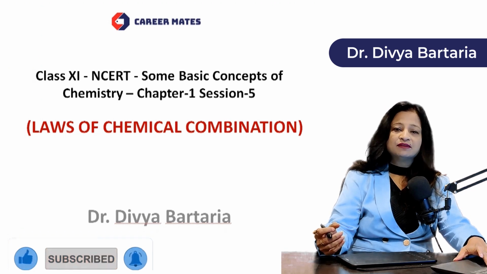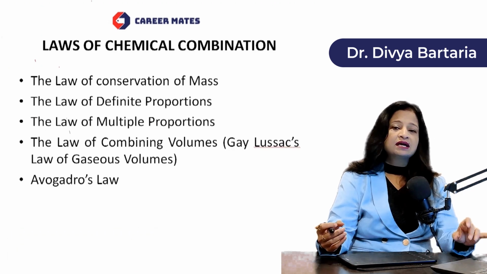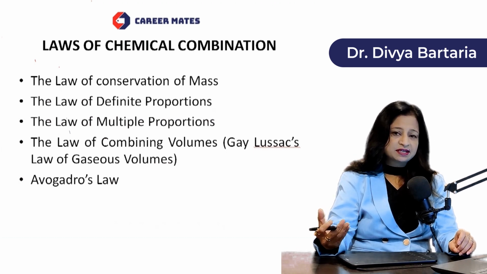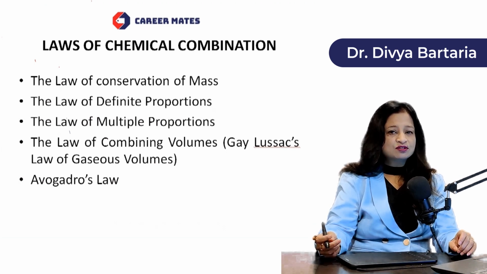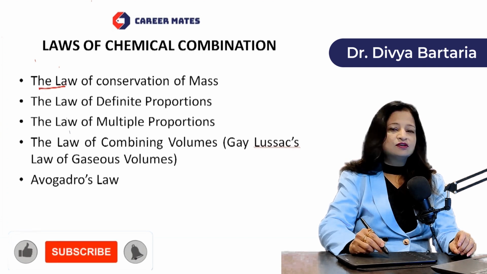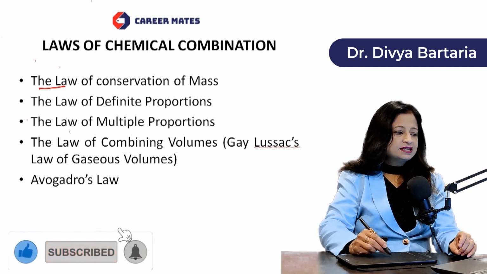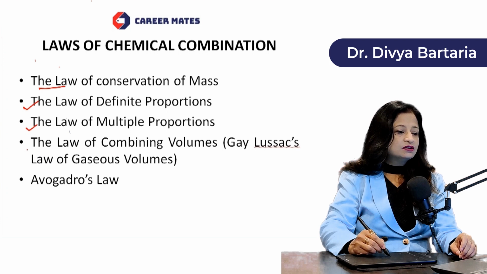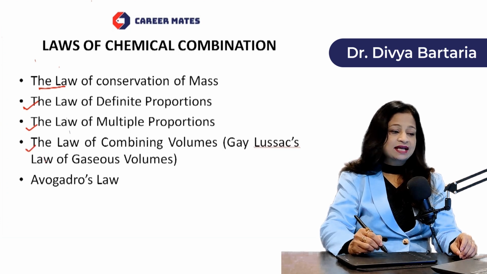So today we will be covering the laws of chemical combination, but हम आपके convenience के लिए, जिससे कि आप छोटे छोटे पार्ट में स्टडी करें इसको, हम आज एक ही लॉ स्टडी करेंगे, but let us see how many laws of chemical combination are there. So dear students, you can see here the first law is the law of conservation of mass. The second law is the law of definite proportions. The third law is the law of multiple proportions. Fourth law is the law of combining volumes, which is Gay-Lussac's law of gaseous volumes. And fifth law is Avogadro's law.